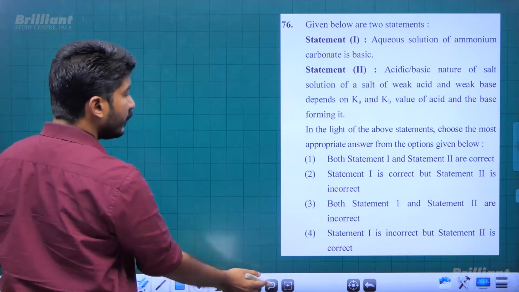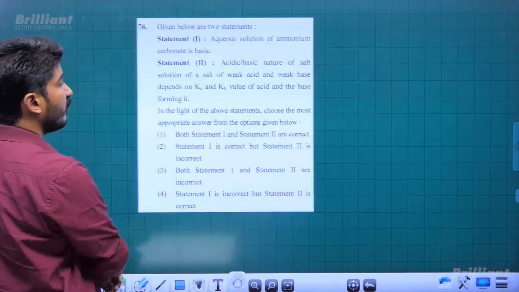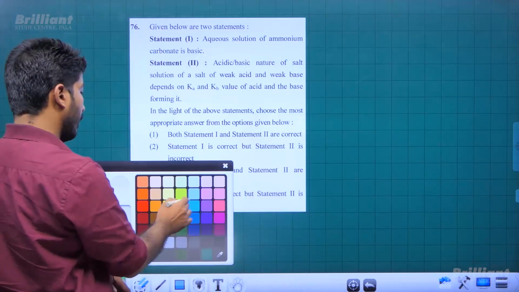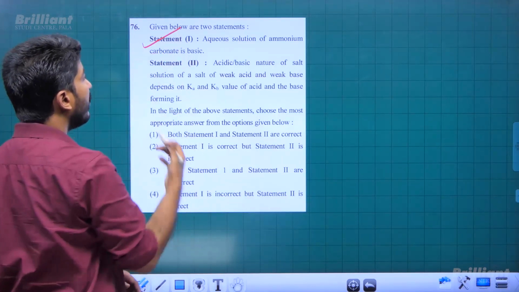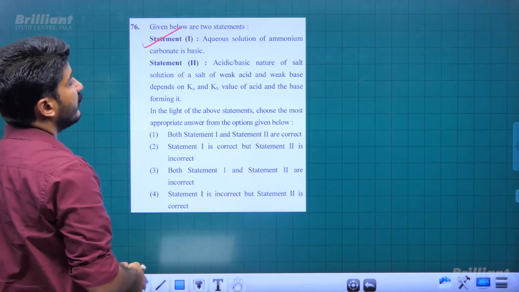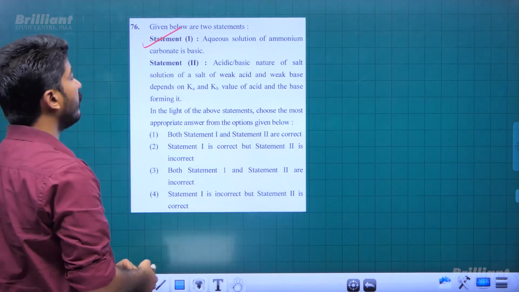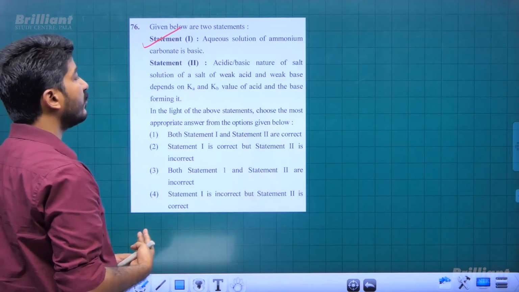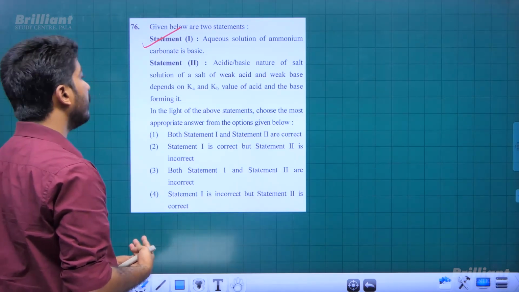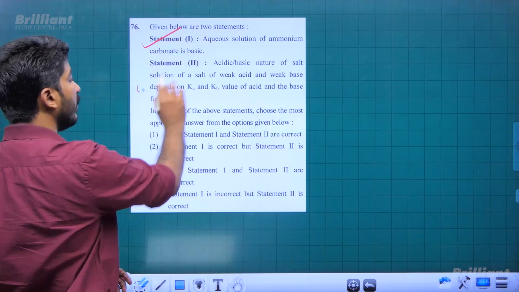Now, the aqueous solution of ammonium carbonate is basic. Yes, ammonium carbonate solution will be basic, we know. And statement 2 says the acidic or basic nature of the solution of a salt of weak acid and weak base depends on the Ka and Kb values of the acid and base forming it. It is also correct.